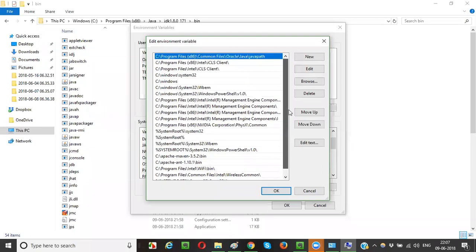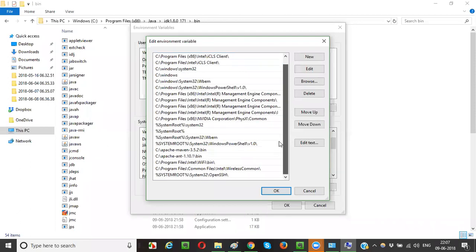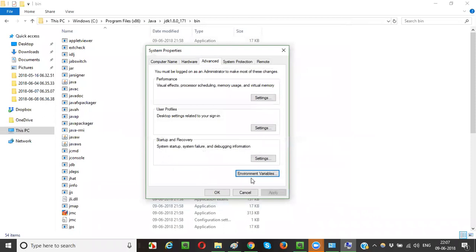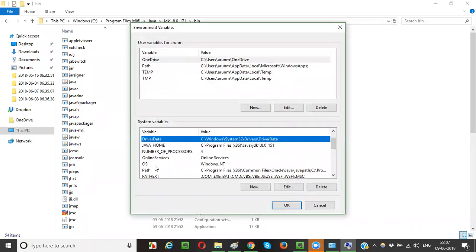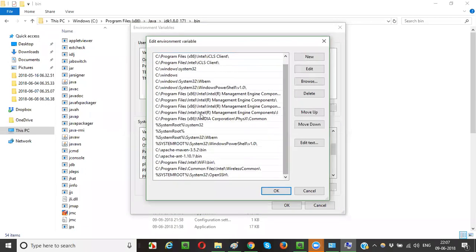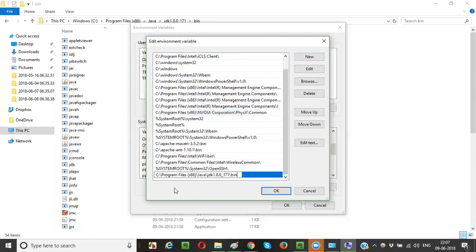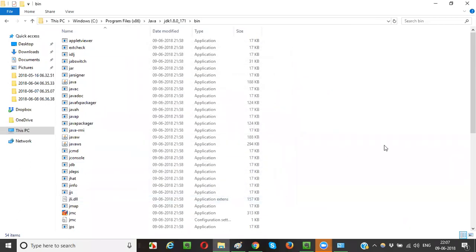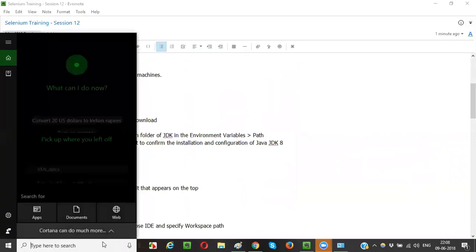It didn't get saved or so. See, program files, x86. Okay. Something happened, guys. It didn't get saved, right? So it got removed, it seems. Okay, so let me save again. Just checking that the duplicate should not be there, right? That's the reason I stopped. Okay, let me paste again. This is the path. Click on OK. Let's go and confirm again.